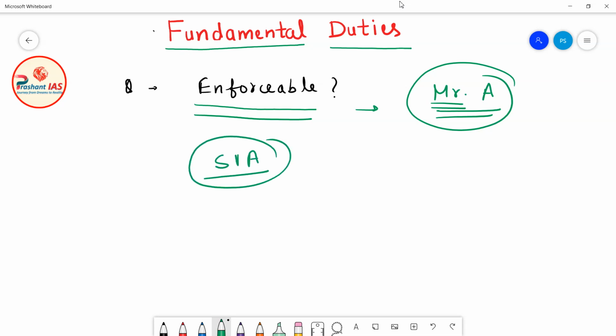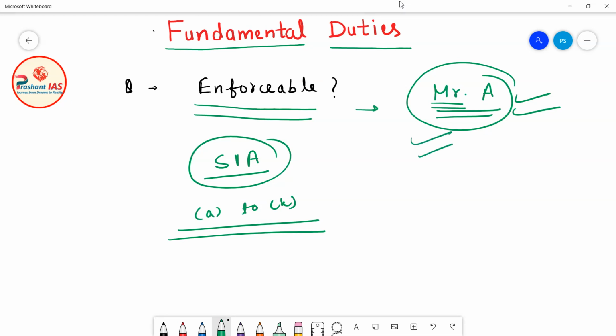Okay, and from A to K. Now let's suppose that there is one fundamental duty, and if this Mr. A has not performed that fundamental duty toward the country, then whether he can be compelled to perform that duty or not. It simply means that if this Mr. A is not performing his fundamental duties, then whether he will be punished by the court of law or not.